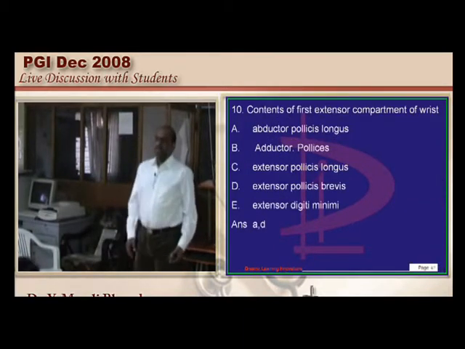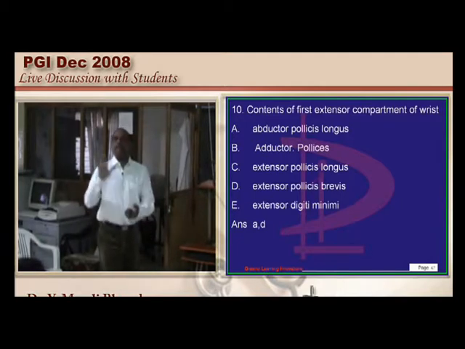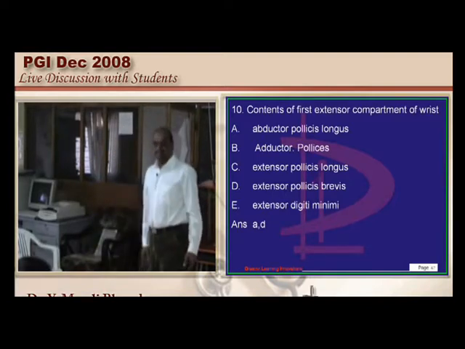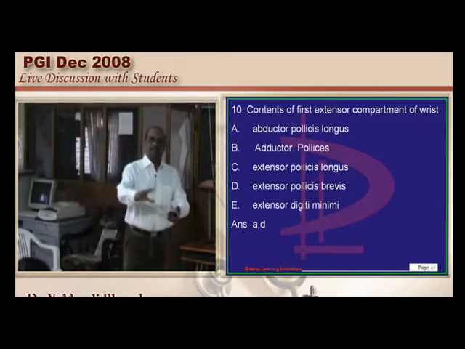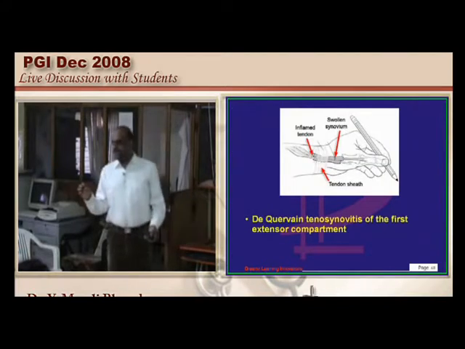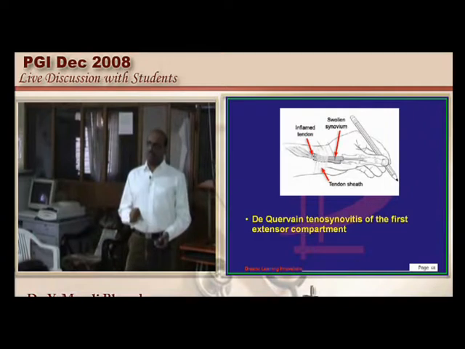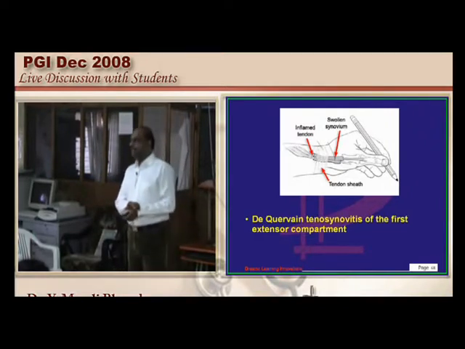There are totally six extensor compartments in the hand. In the last week of dissection in the anatomy days, the entire humerus will be visible, radius and ulna will be visible, and finally you will be plucking out the fine nerves in your anatomy dissection. So which muscles are there in each of the six components of the extensor compartment of the hand is a favorite topic of the examiner.